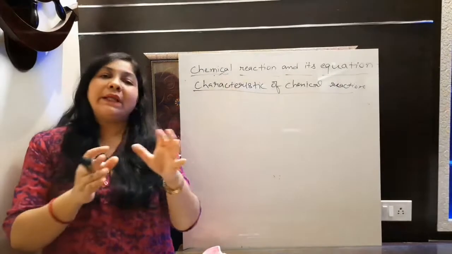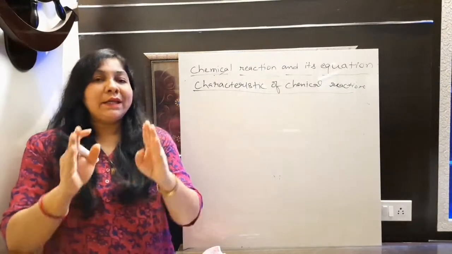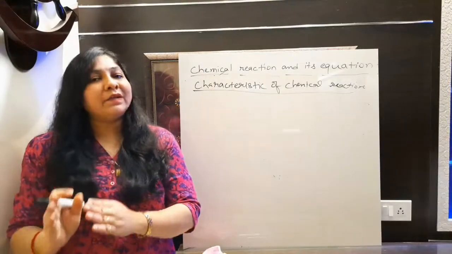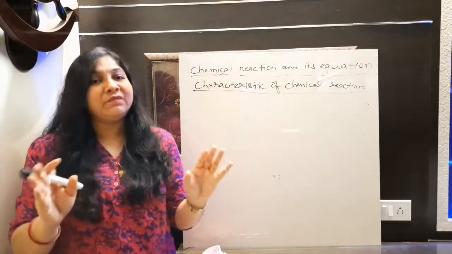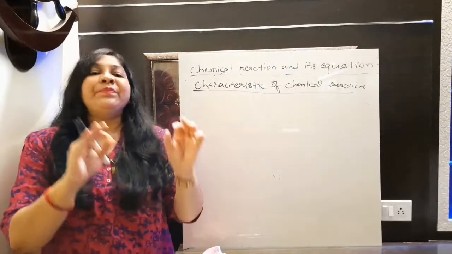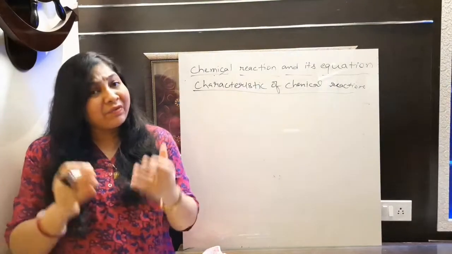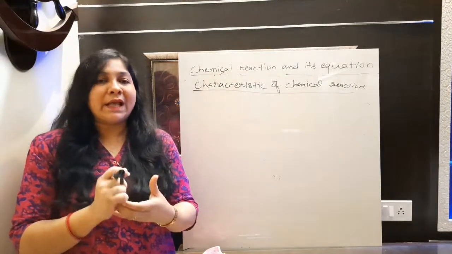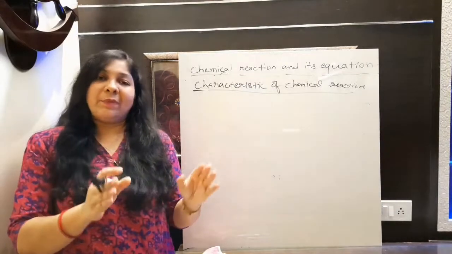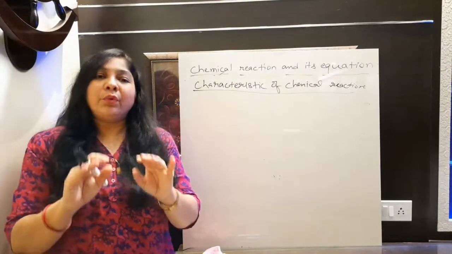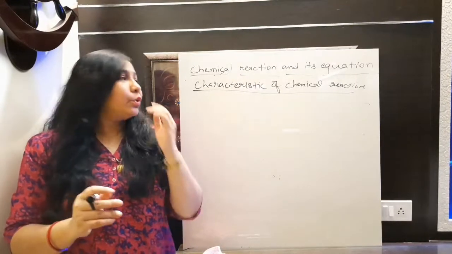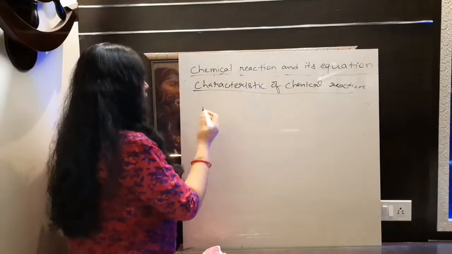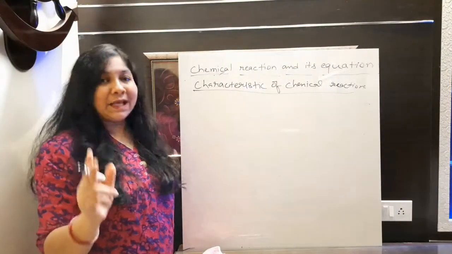Yes, by observing all these characteristics, we are able to identify कि यहाँ पर chemical reaction हो रहा है. If a chemical reaction is going on, then we will be able to understand by observing these characteristics, because we are not able to observe the rearrangement of atoms. Then we can identify, yes, the chemical reaction is going on or there is no reaction occurring. Fine. So there are some characteristics that we are going to discuss here one by one. At first I am writing all the characteristics. No, we will discuss one by one because we need to take examples here also.